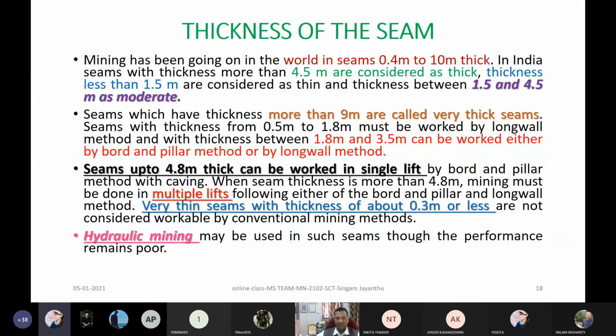If it is in Japan, don't worry, even 2 meter may be sufficient, or 1.5. So the only thing is what is comfortable, which you make by either dinting or developing into the stone roof or the stone floor, in addition to the thickness of the seam, to facilitate your persons to enter comfortably. And later I can simply make holes right from this place to that place, so a person need not go into that seam.